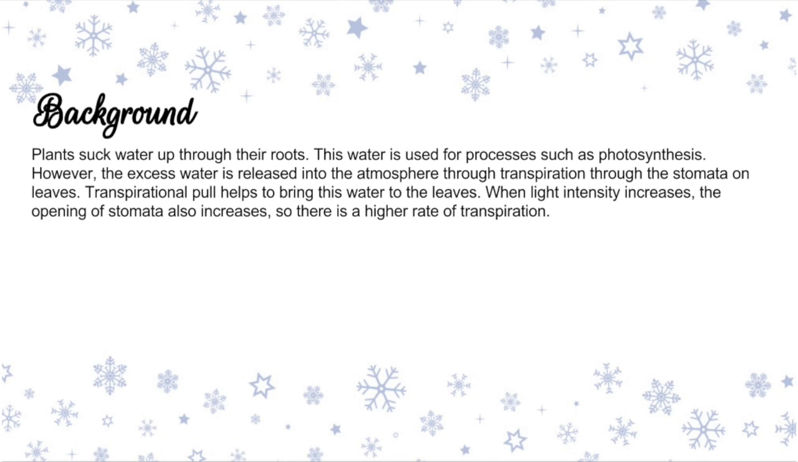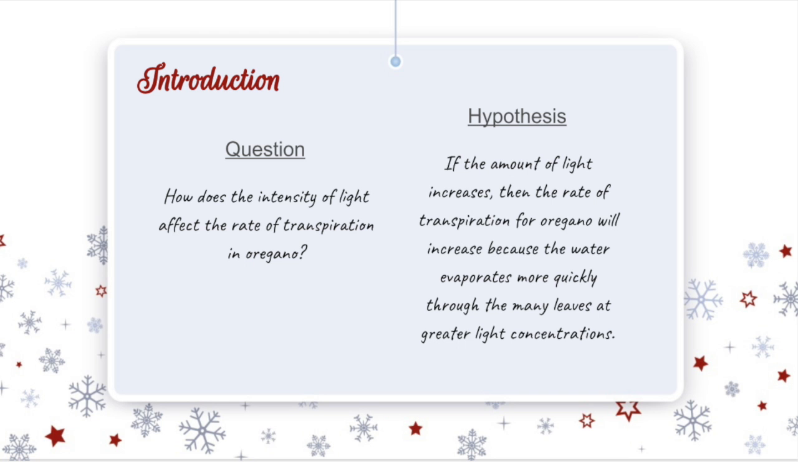From our research, we reached the conclusion of proposing a question involving how different intensities of light can affect the rate of transpiration in an oregano plant. From our background knowledge, we believe that if the amount of light increases, the transpiration rate will also increase because water evaporates faster through the leaves' pores when there is a higher presence of light.